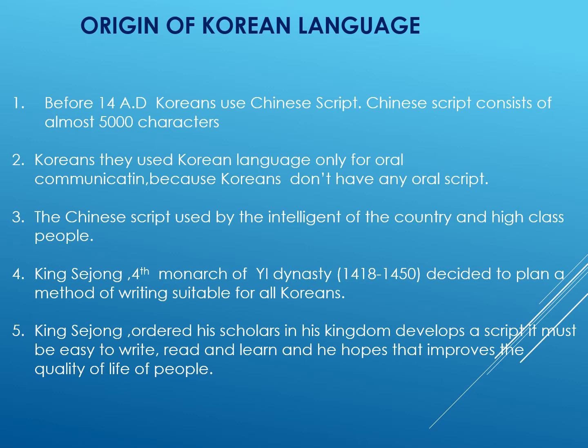The people in Korea didn't have any script for writing. So high class people or intelligent people used the Chinese script. But Chinese script has almost 5,000 characters. It's not possible to remember all the characters. So King Sejong, fourth monarch of the Yi dynasty, decided to plan a method of writing suitable for all Koreans. He appointed some scholars to develop a language which must be suitable for all classes of people, and very easy to read and write. And he thought that it would improve the quality of life of Korean people.